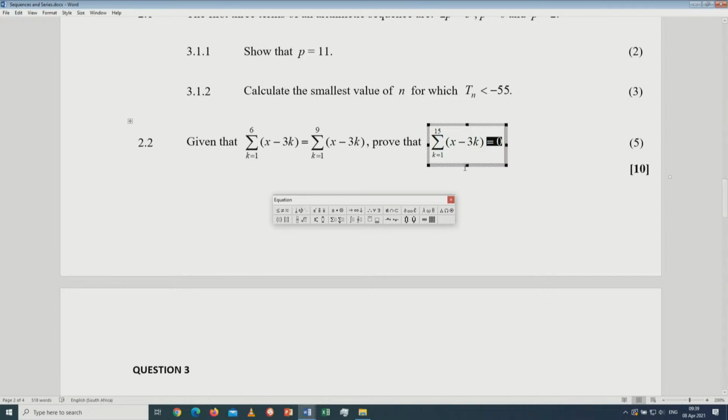Like I indicated, for you to answer a question relating to sigma, the first thing that you need to do is just expand. How do we expand? K is 1, substitute k by 1, and then 2, and then 3. You've got the 3 values. Then it's easy for you to work out the value of d and so forth. But once you have an equality sign like this one, the term on the right-hand side of the equality sign, in this case 0, means sum. You expand by substituting k by 1, by 2, by 3, by 4, up until 15. When you add them all together, they should give you 0. This 0 represents the sum.